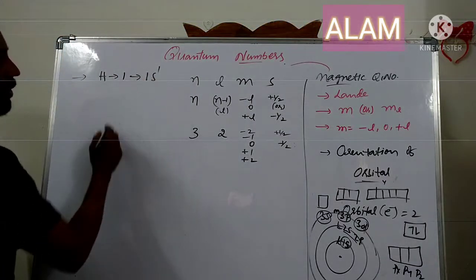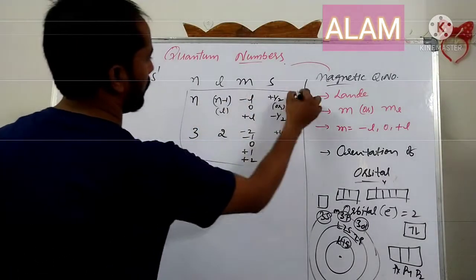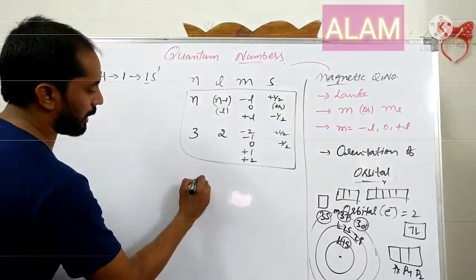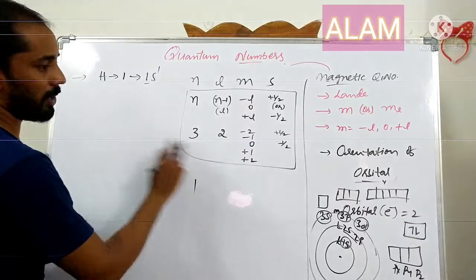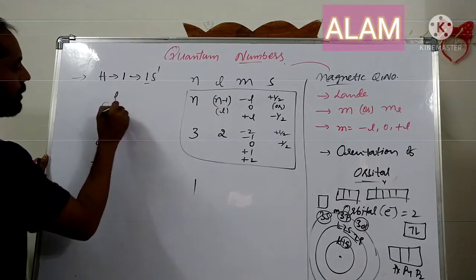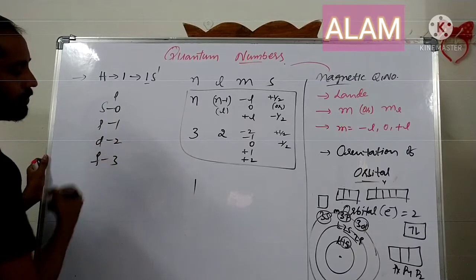Now for the 1s orbital of hydrogen, you can write the quantum numbers. The n value is directly 1, and for an s orbital the l value is 0, since s, p, d, f have l values 0, 1, 2, 3.